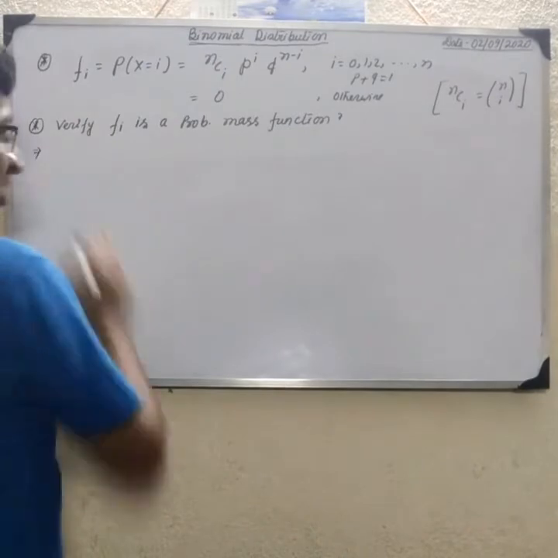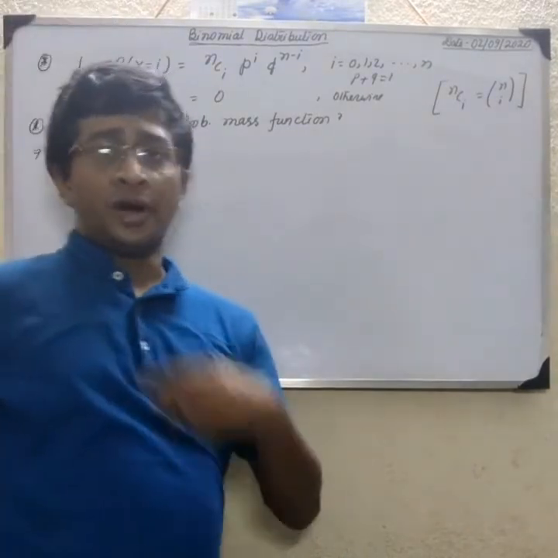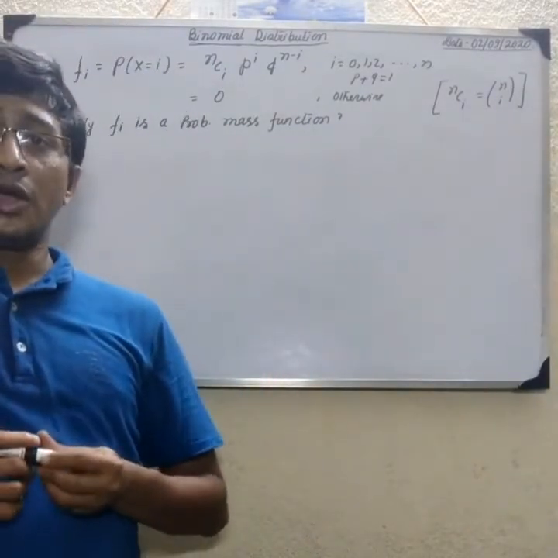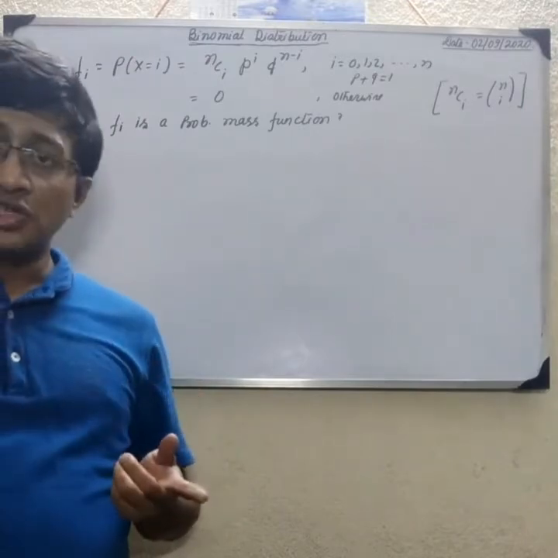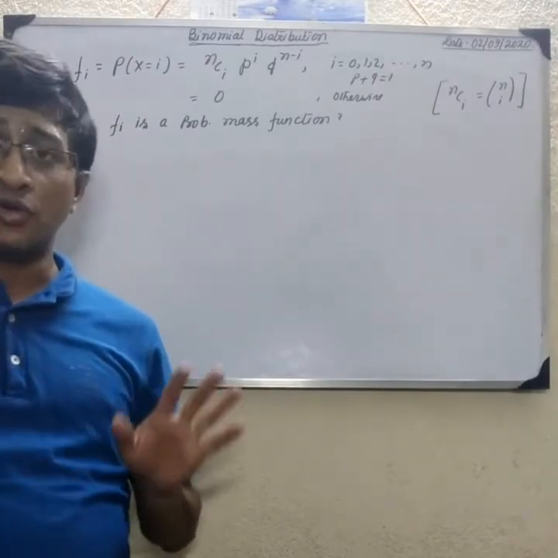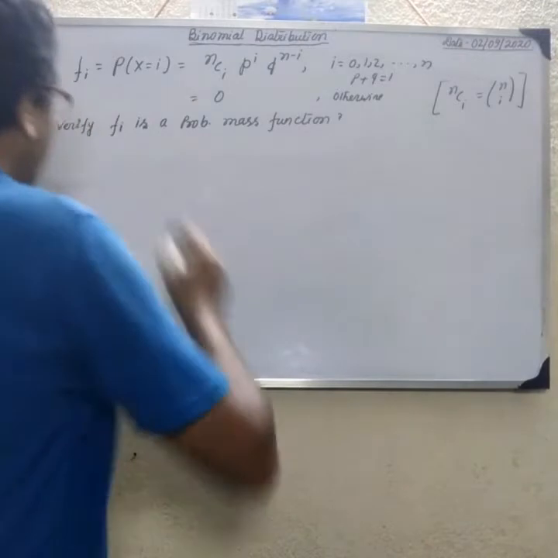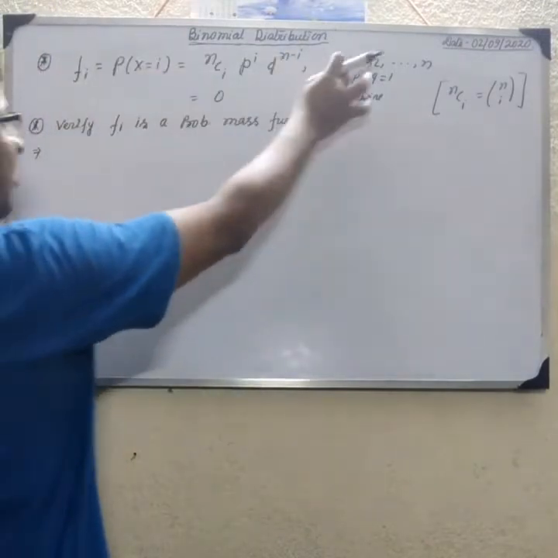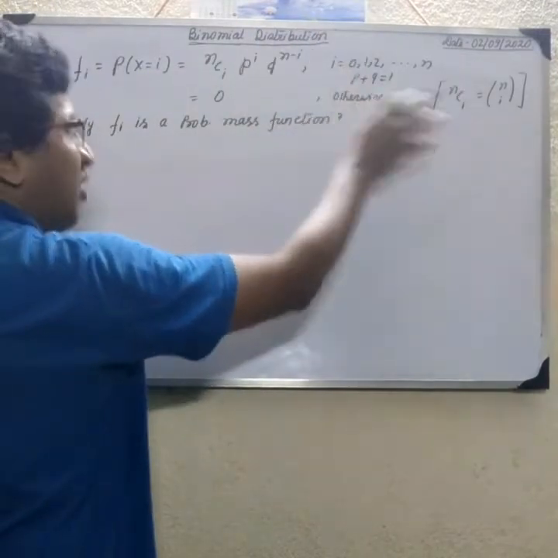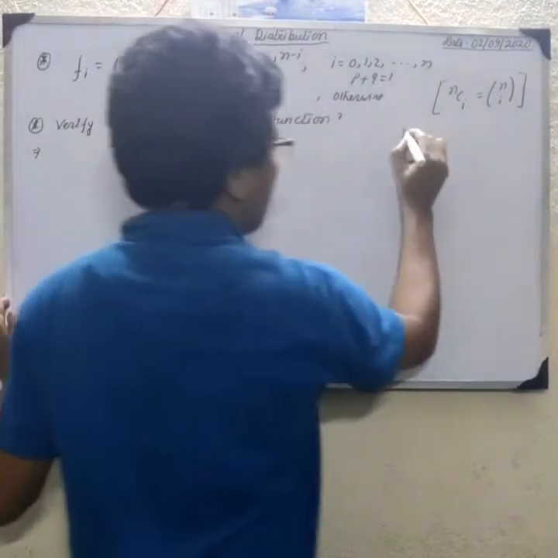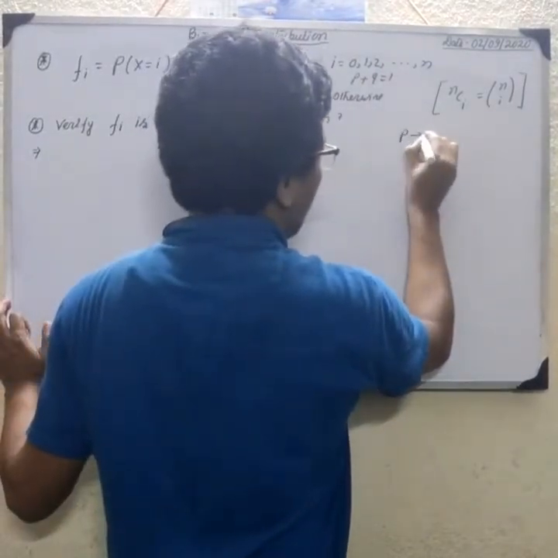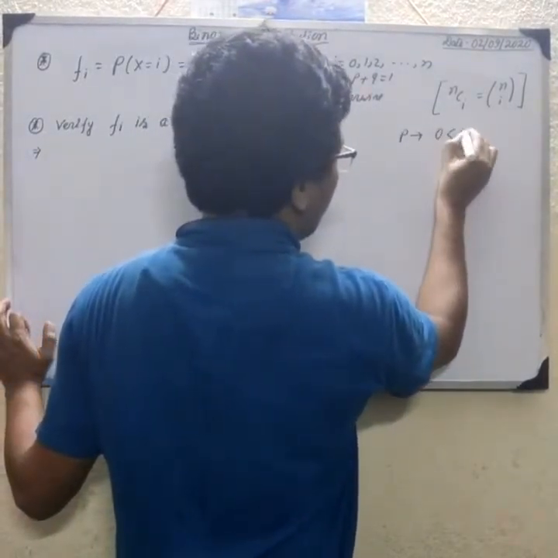So clearly, what is the condition of a probability mass function? Every f(i) is greater than or equal to 0, and the summation of f(i) equals 1. Clearly f(i) for i equal to 0, 1, 2, for any value, because what is the range of p? p is the probability of success, with range 0 less than p less than 1.